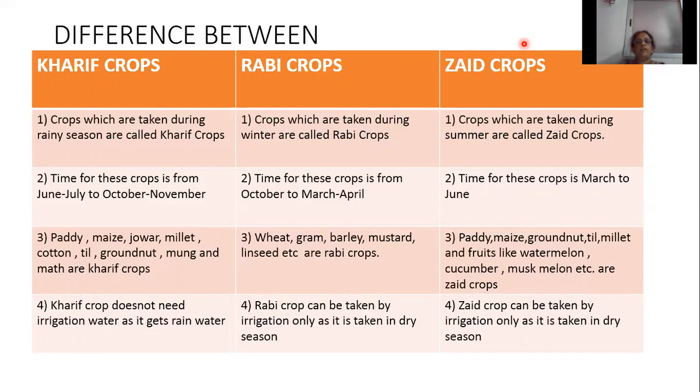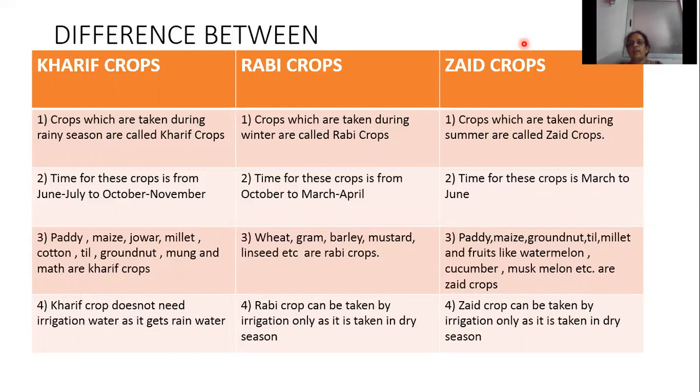Time for kharif crop is from June-July to October-November. Time for rabi crop is from October to March-April. Time for zaid crop is from March to June. Paddy, maize, jowar, millet, cotton, till, groundnut, moong, and mutter are the kharif crops. Wheat, gram, barley, mustard, linseed are the rabi crops.